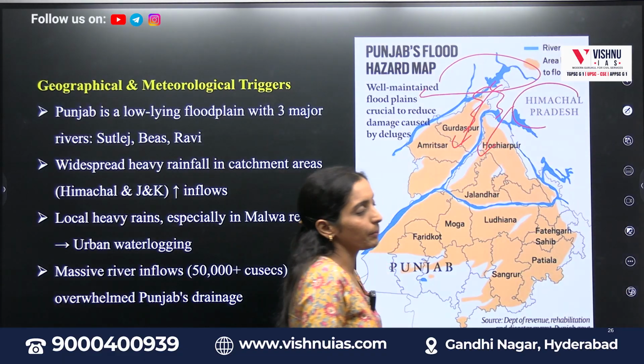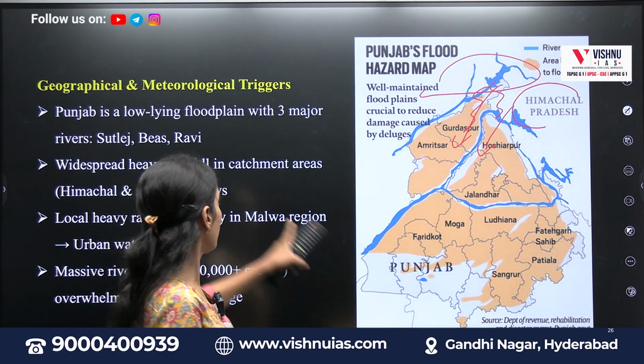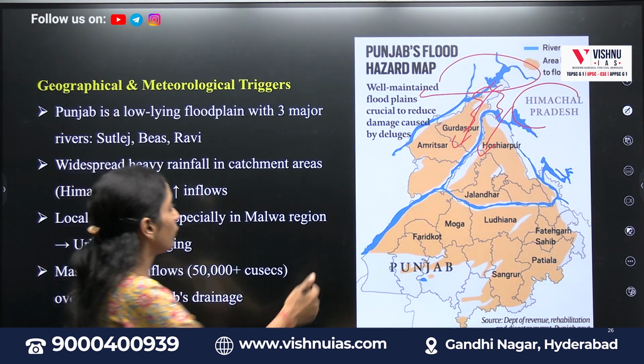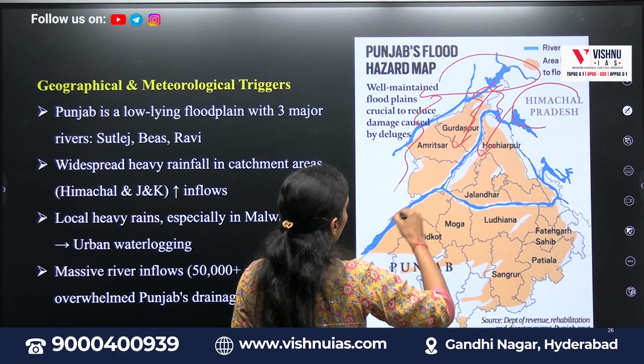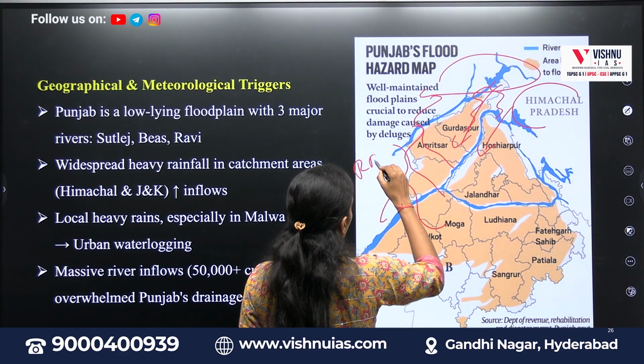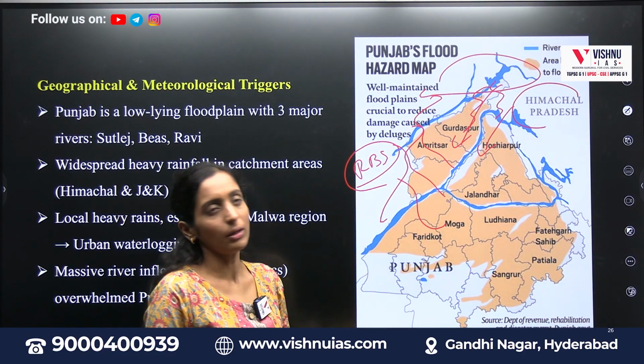Because of the improper management of the water and the dams, this is getting flooded. That is the first reason in the geographical part. So if you see, here we have the Indus River and Ravi, Beas, Sutlej. These three rivers, tributaries of the Indus, flow into Punjab.